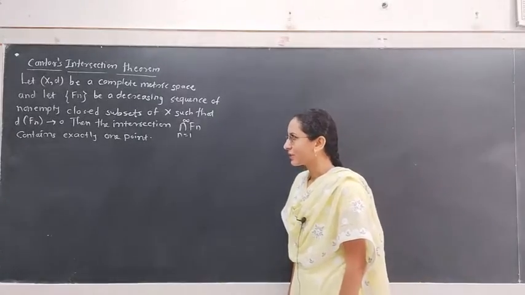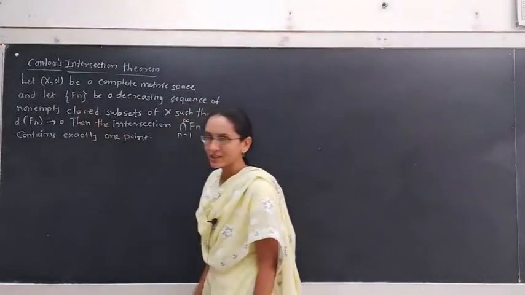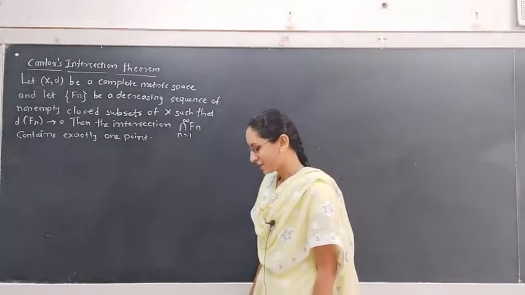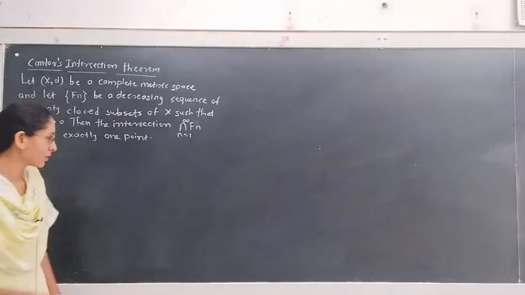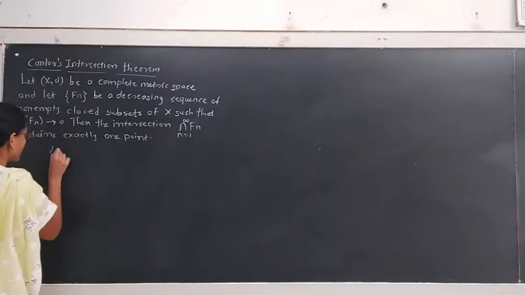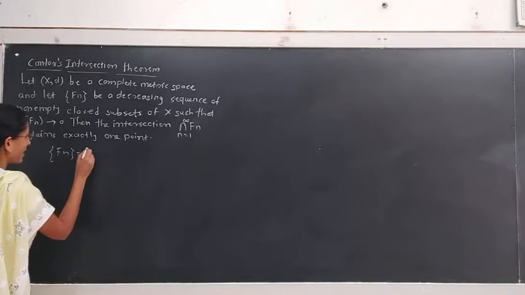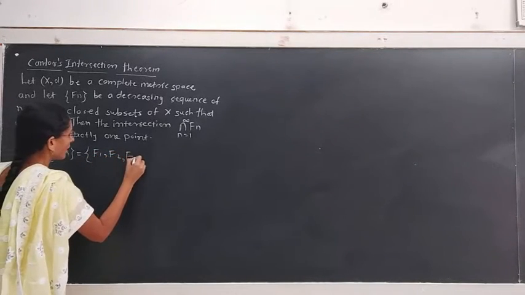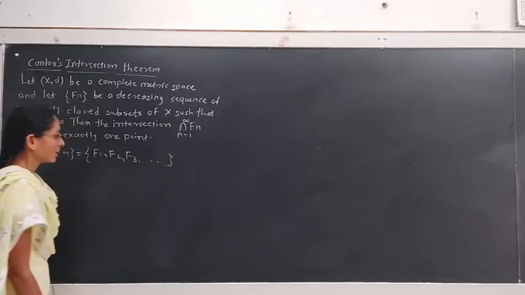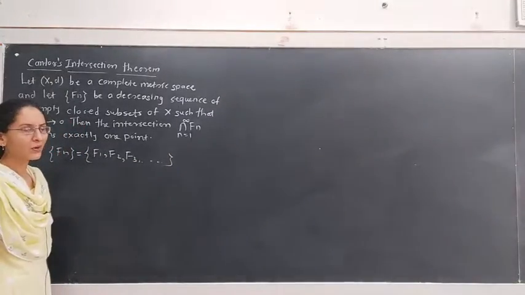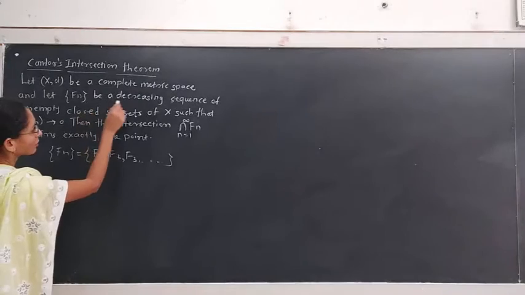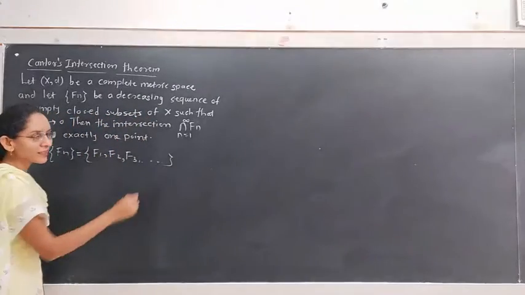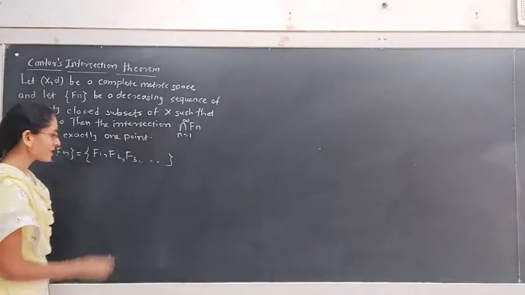Let Fn be a sequence of closed subsets of X. That means the points of the sequence Fn are F1, F2, F3 and so on. These are all closed subsets of X, a decreasing sequence of non-empty closed subsets of X. What is meant by a decreasing sequence?